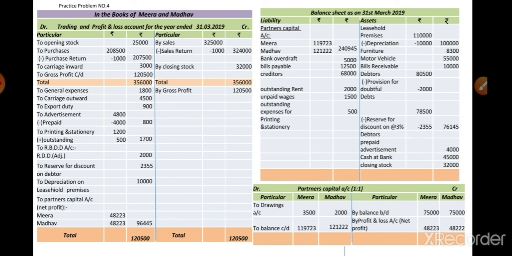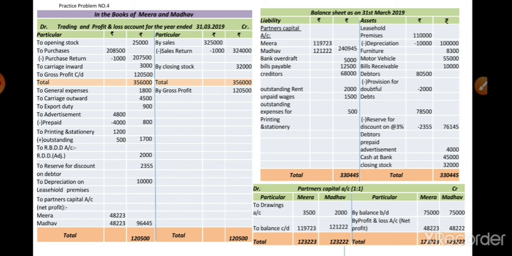On the liability side we show partners' capital account. Mira's capital 1,19,723 in the inner column we write it. Then Madhav's capital 1,21,222. Then we take the total of both the capital balances, that is 2,40,945. We show it as the total capital of the partnership firm.